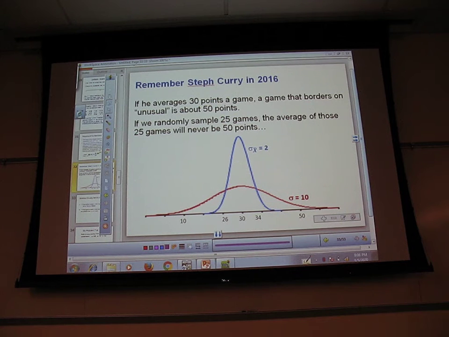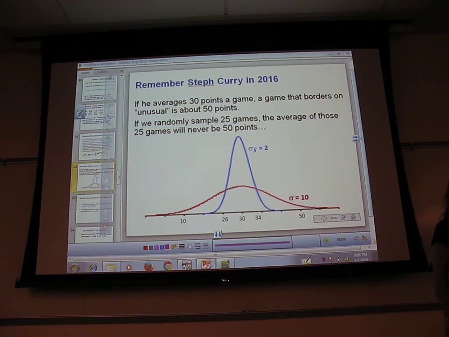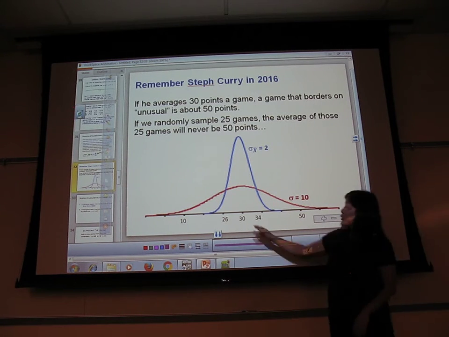You guys remember Steph Curry in 2016? That was the year he was hitting three-pointers all over the place. He had like two or three 50-point games. That was also the season where in the last 3 seconds he took the ball in at halfway court and just from almost halfway got that three-pointer right at the end. Right, you guys remember that? Okay. So he averaged 30 points a game.